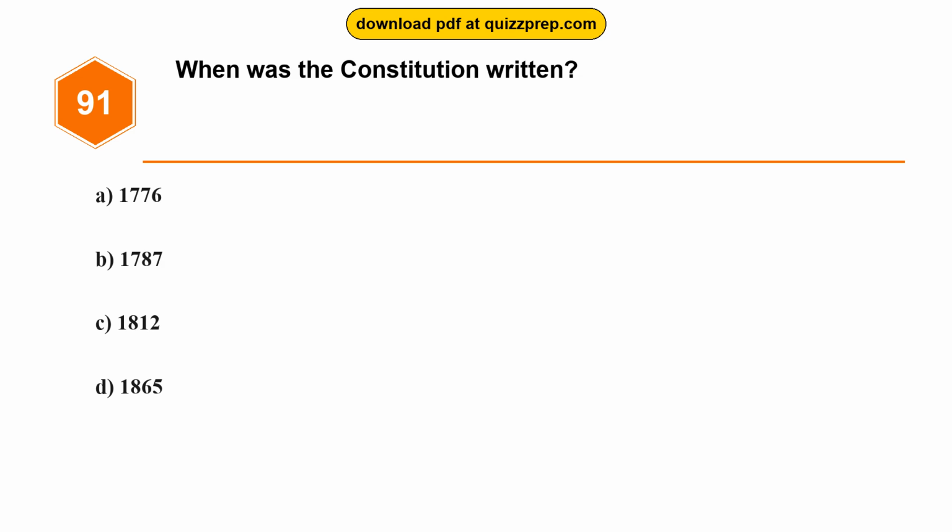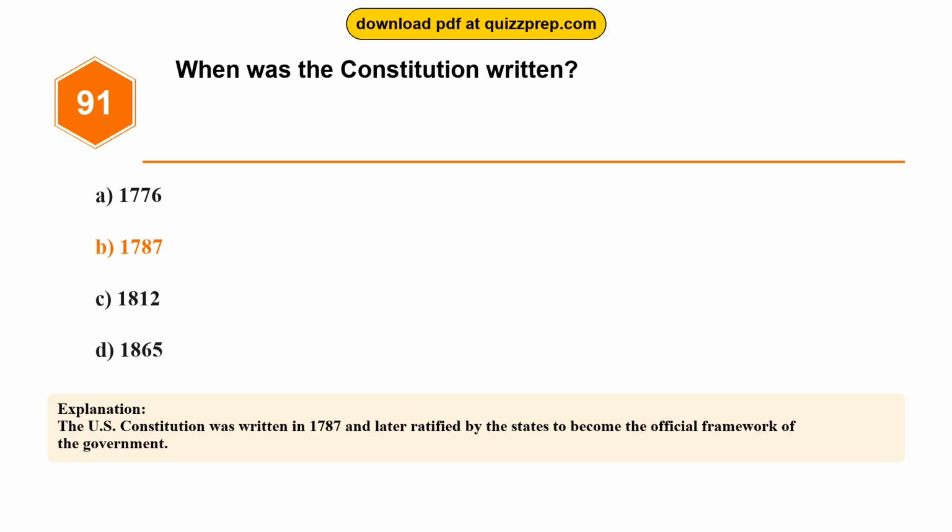Question 91. When was the Constitution written? Option A. 1776. Option B. 1787. Option C. 1812. Option D. 1865. The correct answer is option B. 1787. The U.S. Constitution was written in 1787 and later ratified by the states to become the official framework of the government.